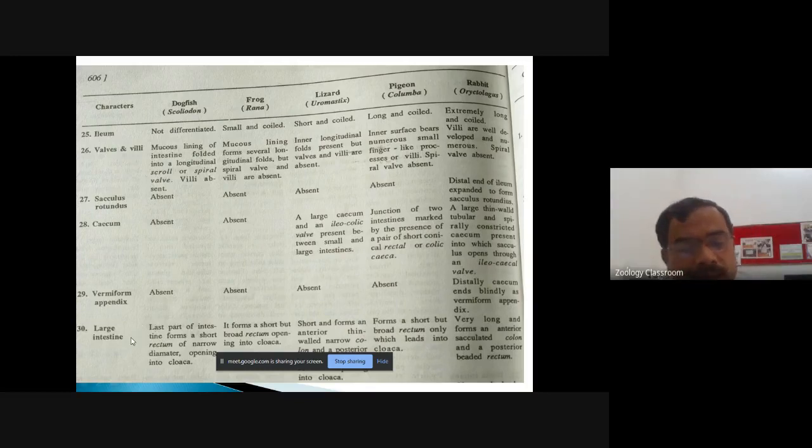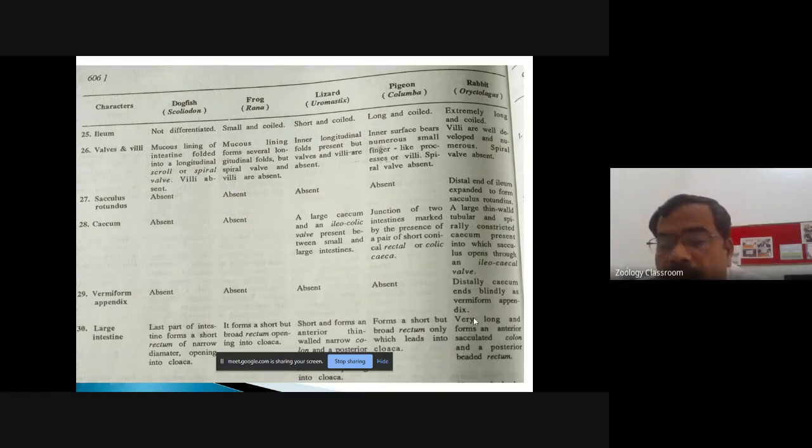Then the account of the large intestine. The large intestine in dogfish is the last part of the intestine which forms the short rectum of narrow diameter, and it opens into the cloaca. In frog, the large intestine forms the short but broad rectum, again opening into the cloaca. In reptile, the anterior thin-walled narrow part is the colon and the posterior portion is known as the rectum, which opens into the cloaca. In birds, the large intestine forms only the short but broad rectum, and it leads further into the cloaca.